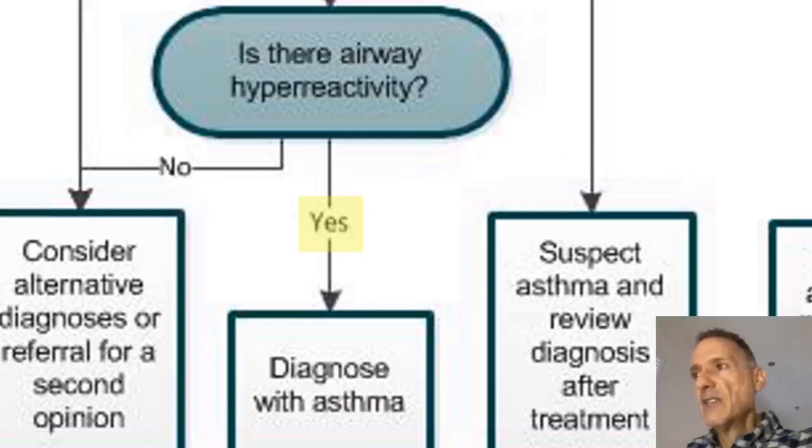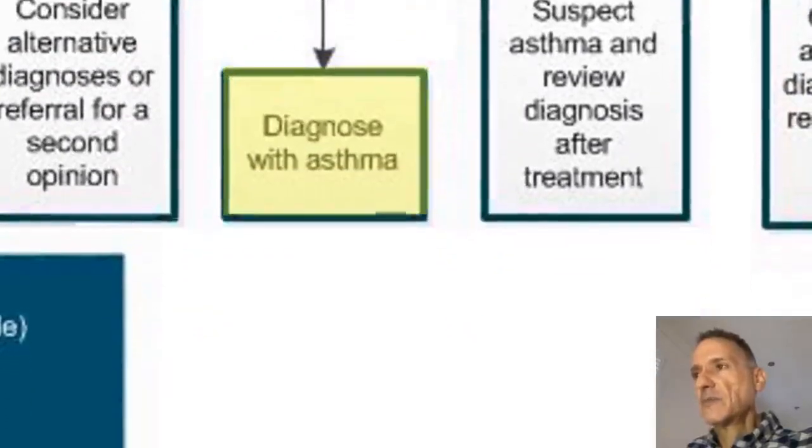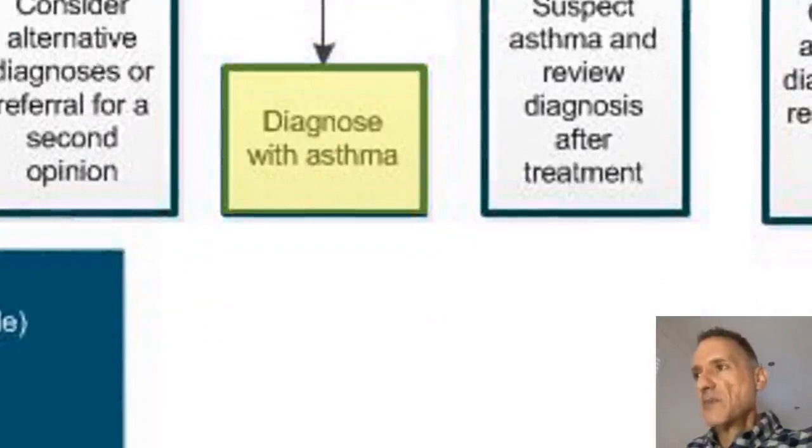However, if there is hyperreactivity, we will be able to diagnose asthma, and this is not only because of the accuracy of airway hyperreactivity testing, but also because we would have two positive tests for asthma, that is the borderline high nitric oxide levels and airway hyperreactivity. And this time borderline levels are considered a positive test in combination with airway hyperreactivity.